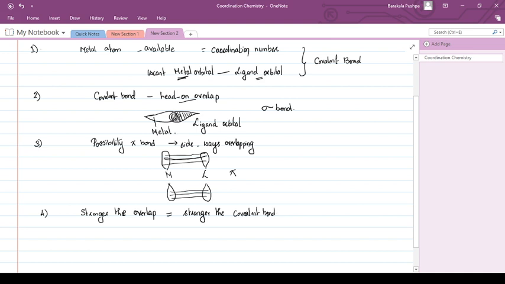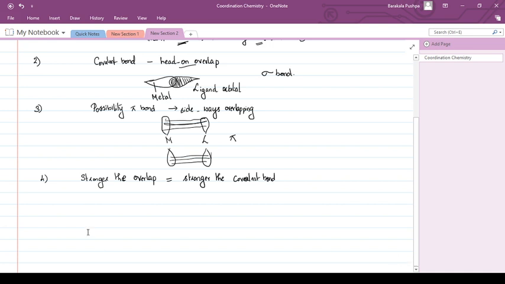How strongly or how closely the metal orbitals are overlapping with the ligand orbitals will decide the strength of the covalent bond. This maximum overlap is possible only when the metal vacant orbitals undergo a process called hybridization.